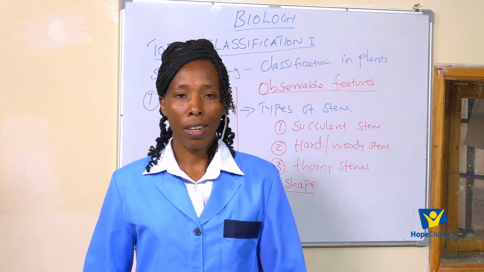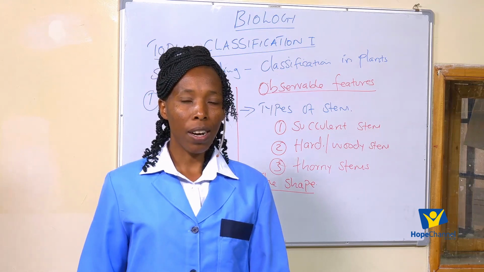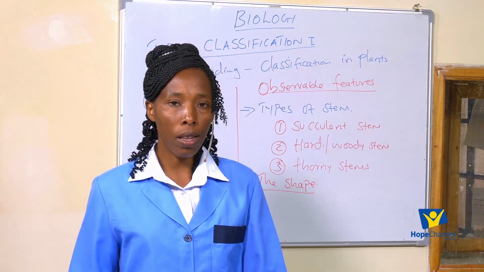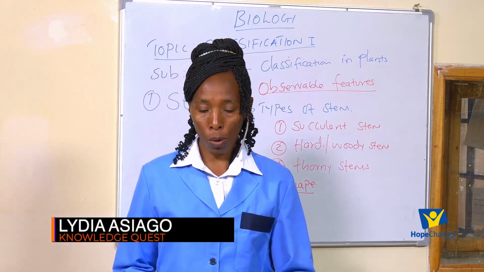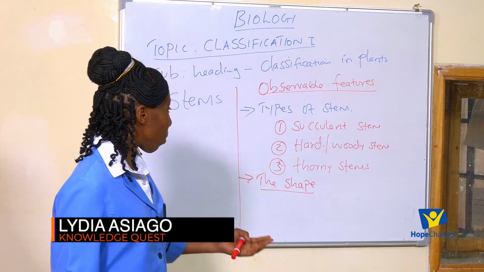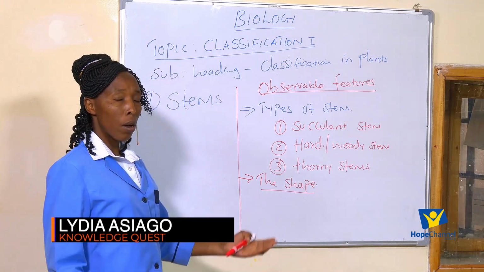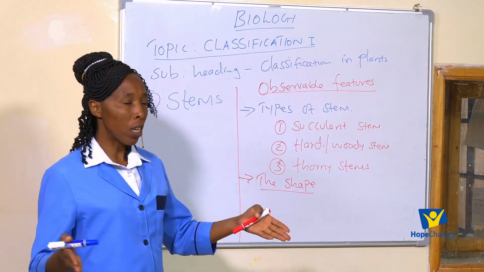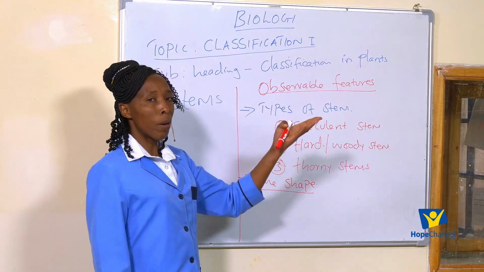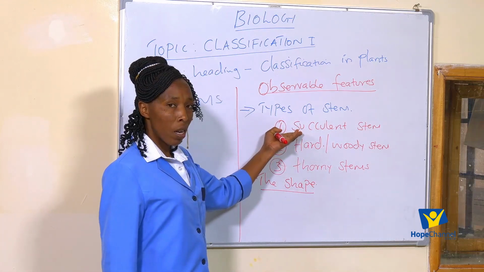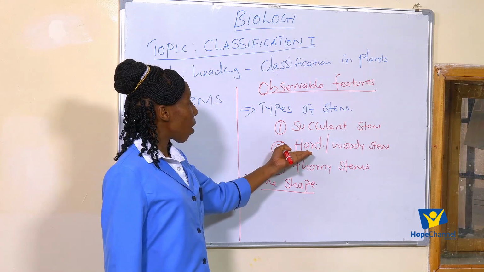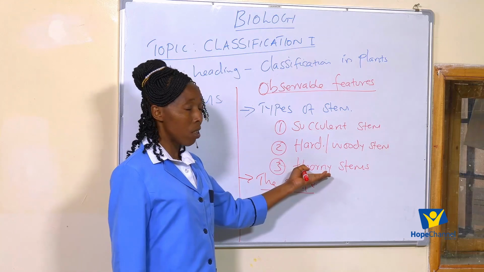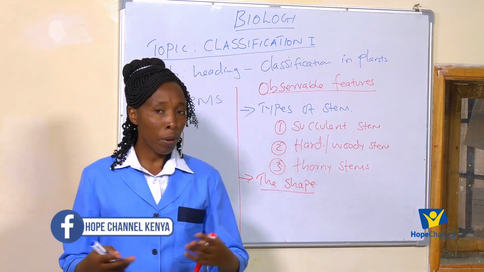Hello, student. Before we went for our short break, we were discussing the observable features that we use in plants so that we are able to put them into groups. So far, we have discussed the stems, and we said that based on the type of stem, we can put plants into different groups. We said we have different types of stem. We have succulent stems, we have hard stems. We also refer to them as woody stems. We have thorny stems. We have smooth stems and many other characteristics.